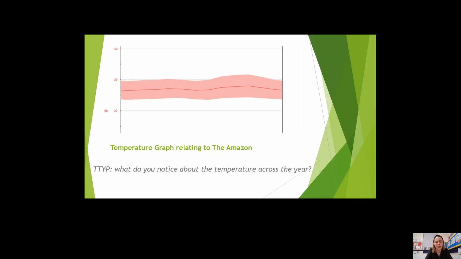So on some days it will be higher. This is 25, right in the middle of 20 and 30. On some days it will be much higher. On some days it might be in the early 20s. But in general, on average, the temperature is about 26 to 27 degrees.